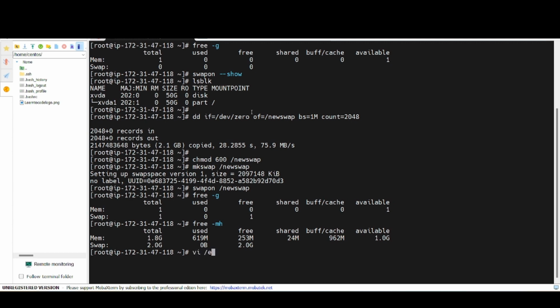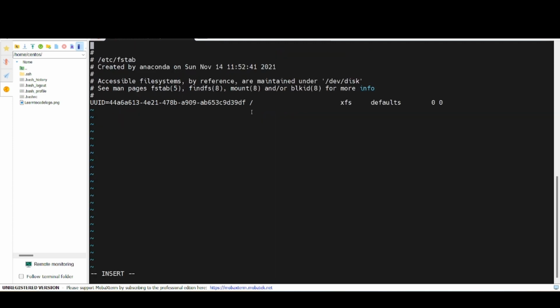I'll do vi /etc/fstab. So newswap, swap, swap, defaults, 0 and 0.